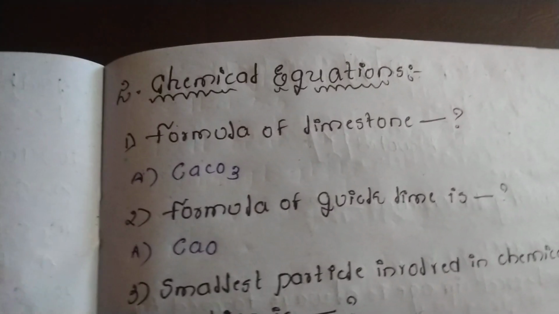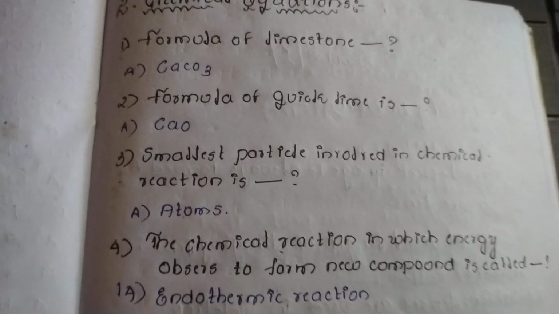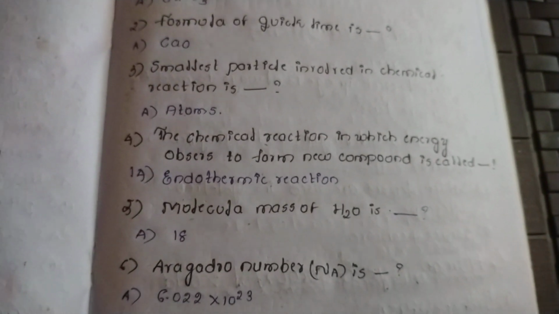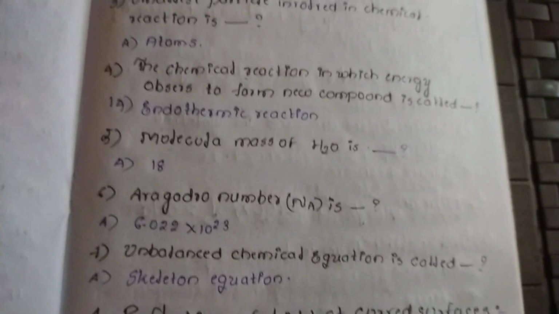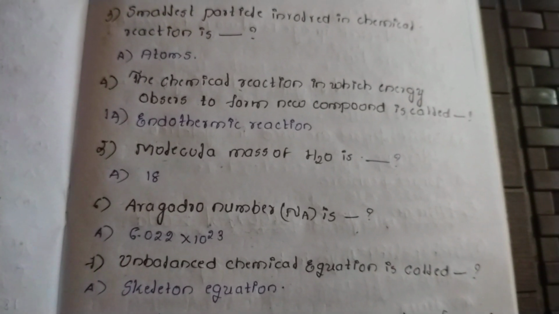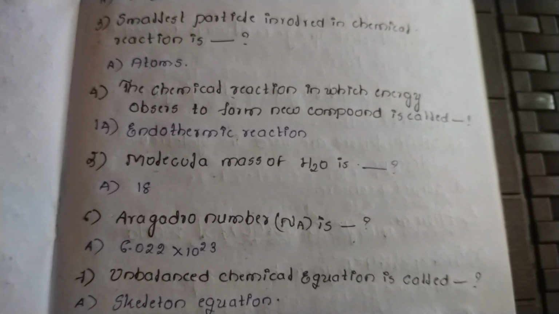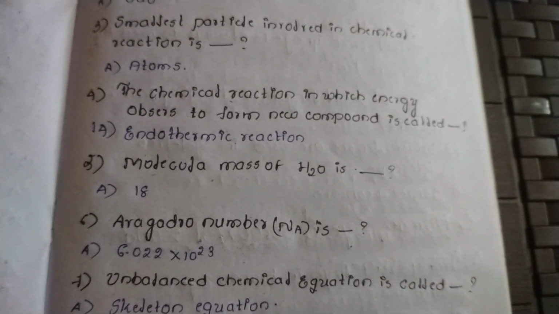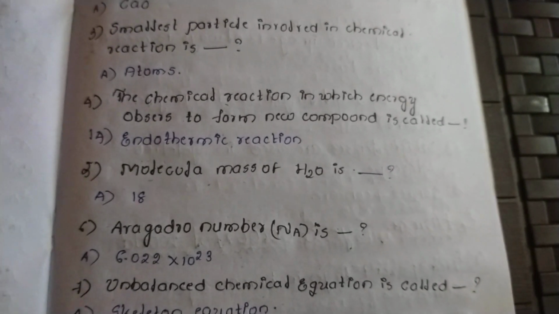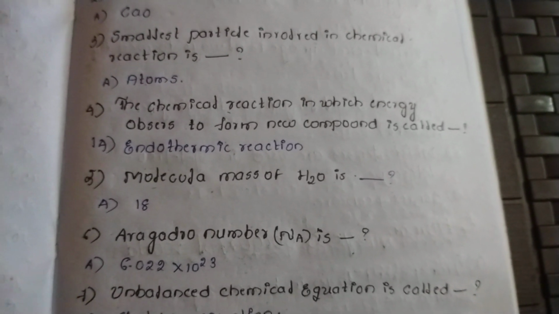Now let us enter the second chapter, chemical equations. In this chapter you must remember these questions. Here the molecular mass of H2O is 18. You will see how 18 is the answer. The atomic weight of hydrogen is 1, and the number of hydrogens is 2, so 2 into 1 is 2. And the atomic weight of oxygen is 16. 2 plus 16 is 18.